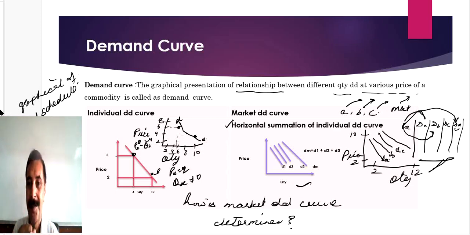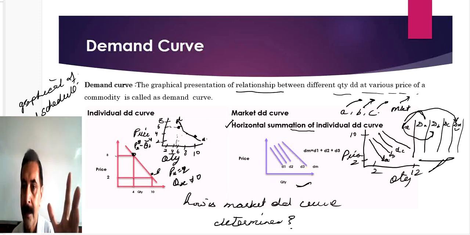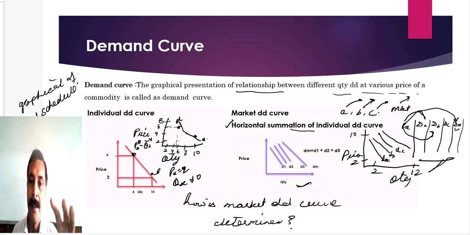How is it determined? We determine market demand by adding individual demand. So simply you add everything, okay, no issue, but you will not get marks because you didn't give the exact answer to the question. So after just defining market demand, and constructing the market demand schedule and curve, you need to write this line: the horizontal summation of individual demand curves is known as the market demand curve, or the market demand curve is determined by adding individual demand.